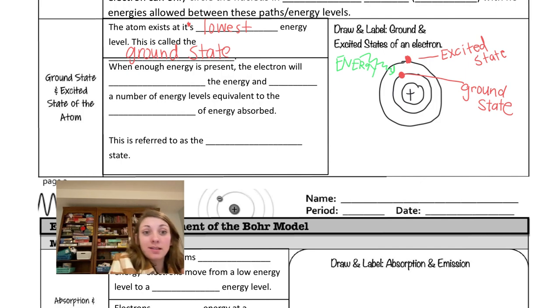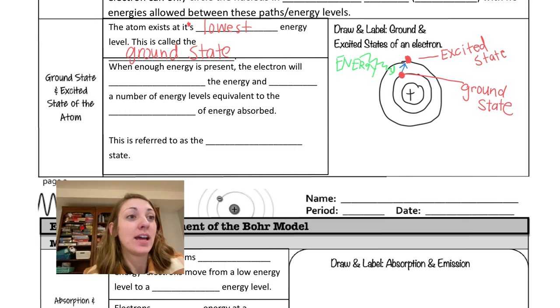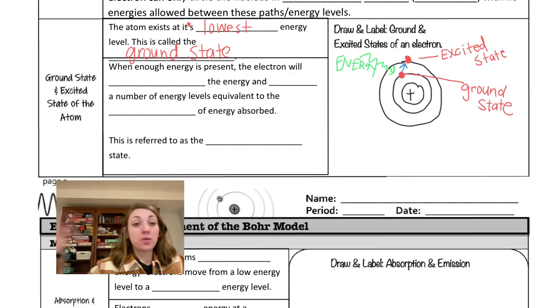But electrons can absorb energy in the form of light or heat or something like that. Imagine this is our little energy. When an electron gets enough energy, it can jump up one or two or three or however many energy states, and it enters what we call the excited state. That's the scientific term for it. You could think of it as an energized state. Maybe that would make more sense to you.